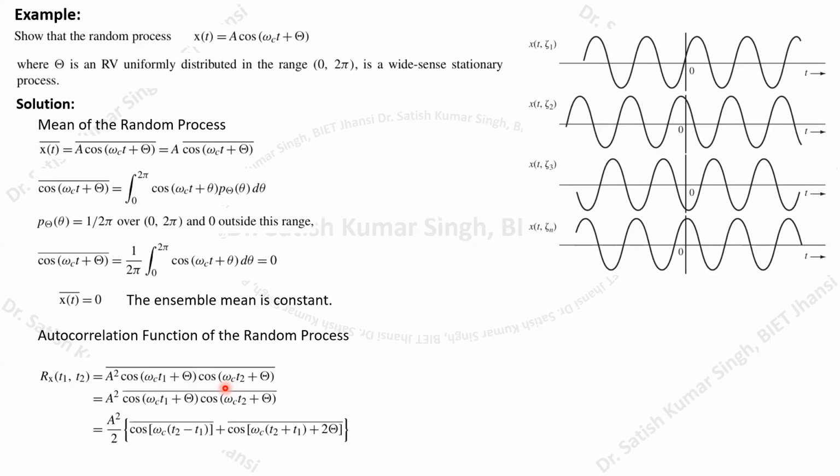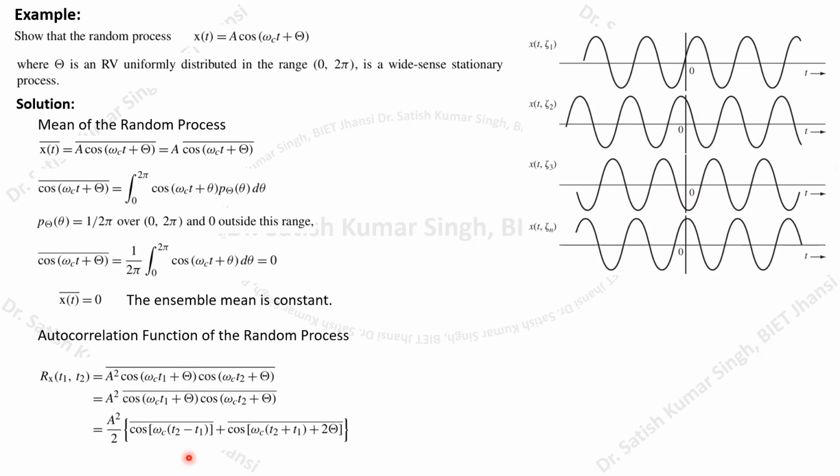If you take this random process x(t), and substitute, t1 multiplied with A cos(omega_c t2 + theta), then A multiplied with A will become A square, and then we will have these two cosine functions at time instant t1 and time instant t2. Because A square is a constant value, it comes out of the bar. And then we can calculate this particular function.